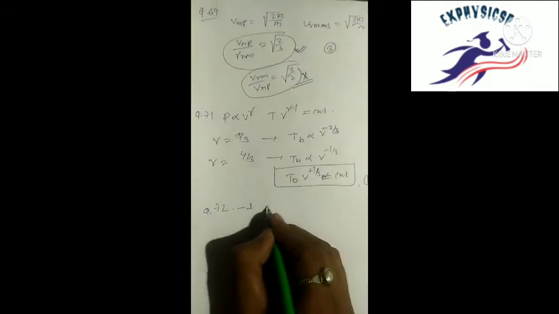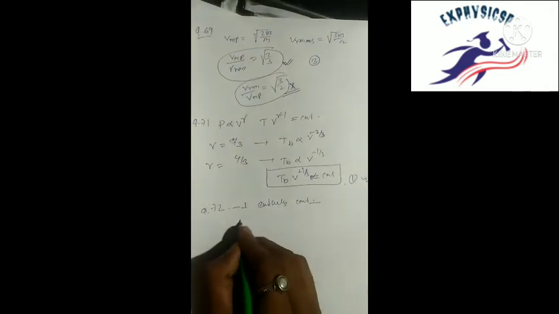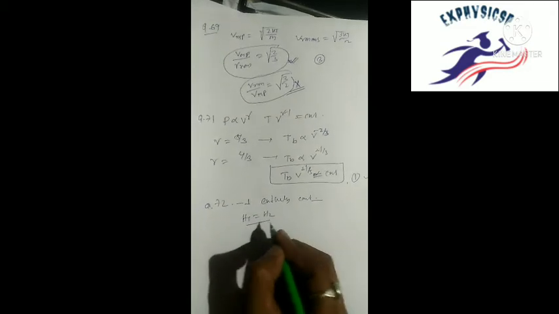and 72, the enthalpy in the throttling process. This is enthalpy will be constant. Okay, enthalpy remains constant. Answer 1. Okay, 72, answer 1, enthalpy constant, H1 equal to H2.